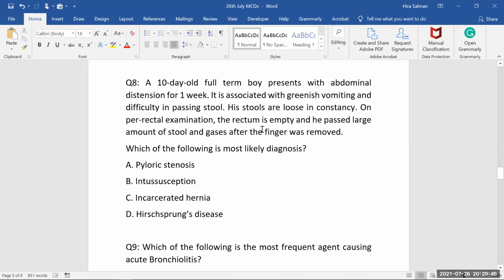But if the rectum is empty and the mother was not complaining of any severely constipated baby, and the baby is already 10 days old, it means that there is passage of stool, but that should be very loose stool, like it's mentioned here, loose stools and consistency. Because some part is working, some part is not working. Pyloric stenosis, you can diagnose after 6 weeks.